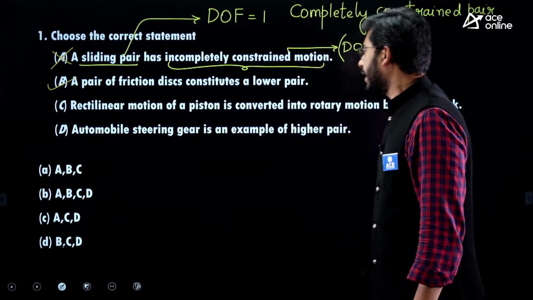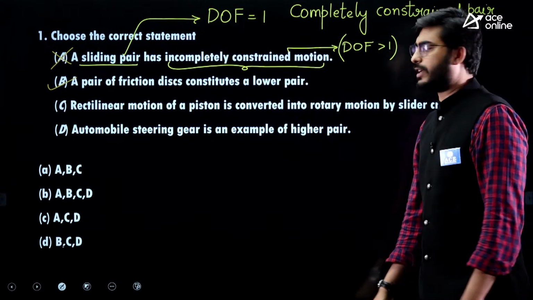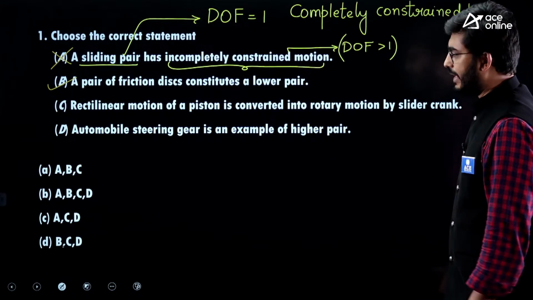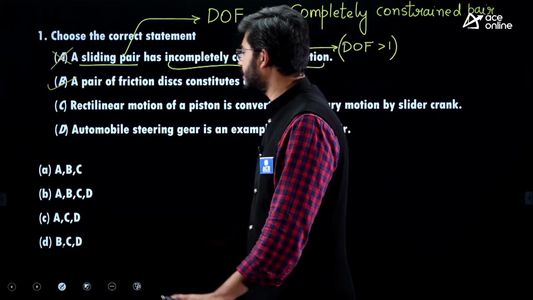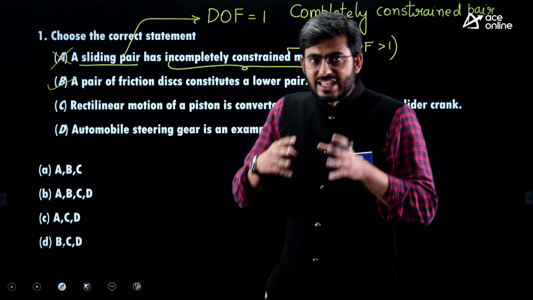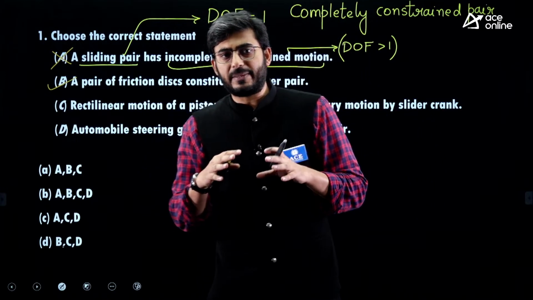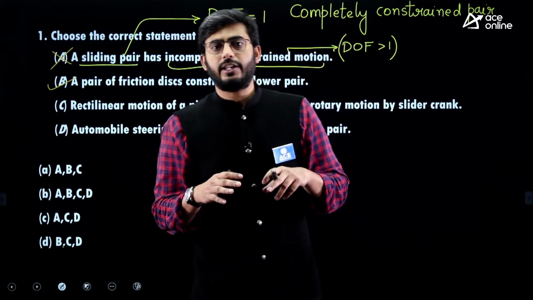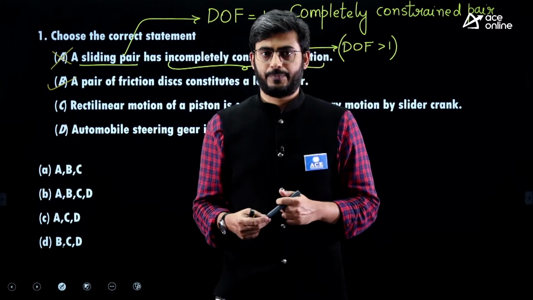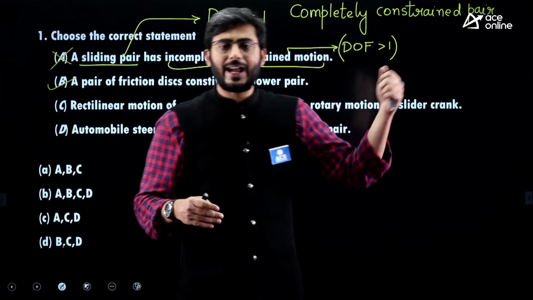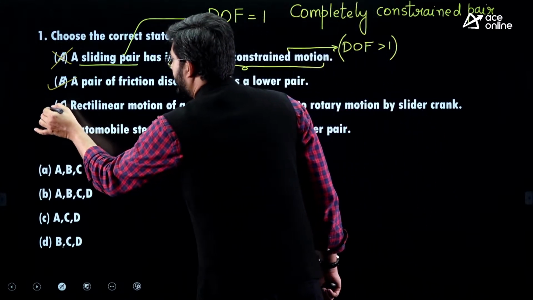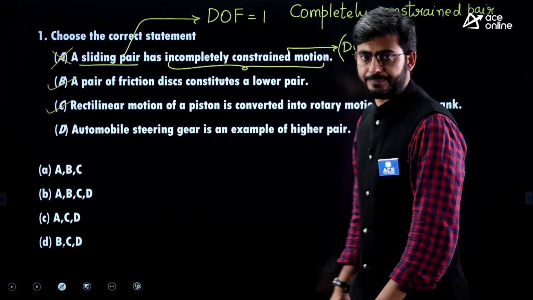Okay. Next is, rectilinear motion of the piston is converted into rotary motion by slider crank mechanism. Yes, in the crank slider mechanism, we are converting the reciprocating motion, or the gas force which is exerted on the piston side, into rotational work by using this arrangement. Rotational work is obtained at the crankshaft. So here option C is also a correct answer.